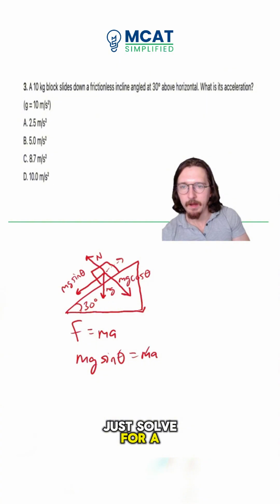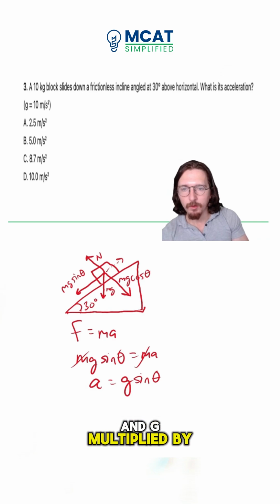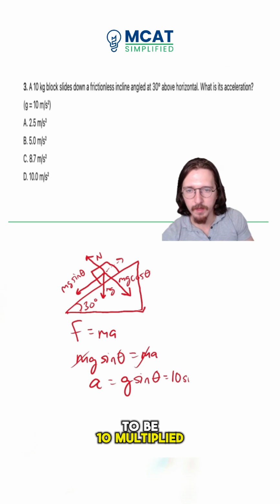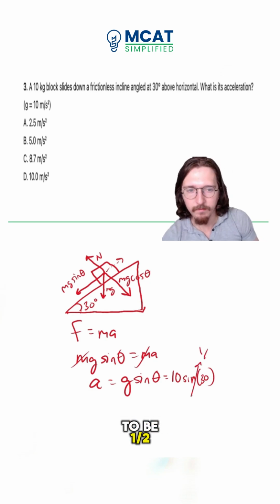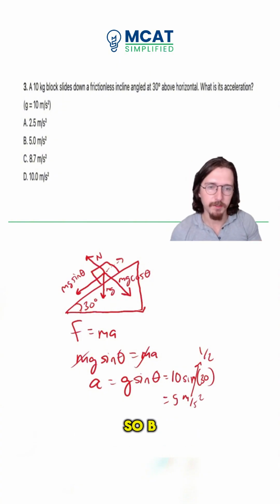So we just solve for a, the masses cancel, so a here is just going to be g multiplied by sine of theta. And g multiplied by sine of theta, what's theta? Well, theta is 30, right? So this is going to be 10 multiplied by sine of 30. And sine of 30, well, that is simply going to be 1/2. Okay, so 10 times 1/2 is 5, and that's going to be equal then to 5 meters per second squared. That is its acceleration. So B is the correct answer.